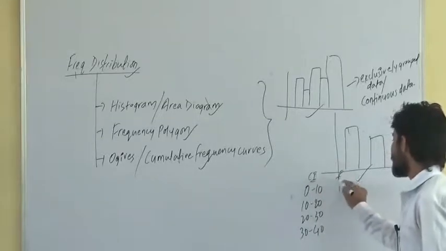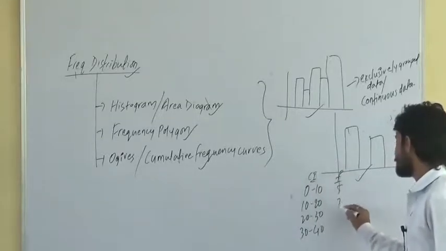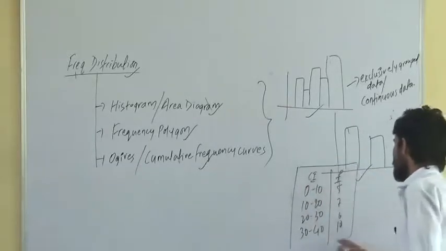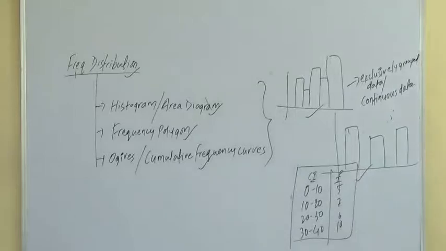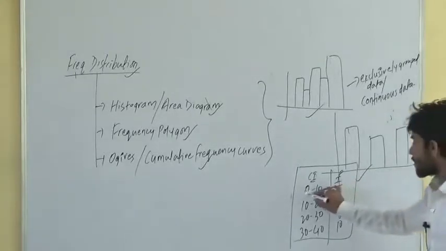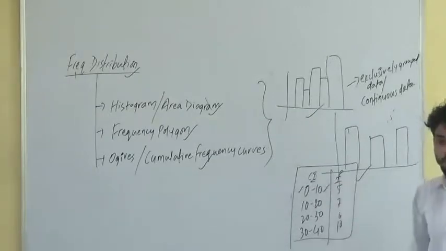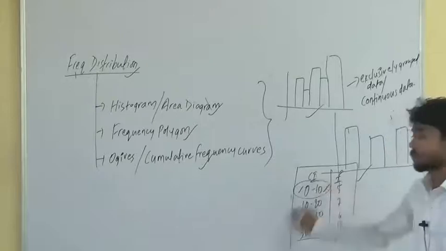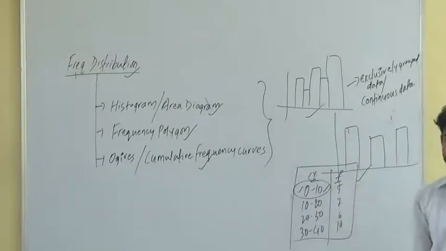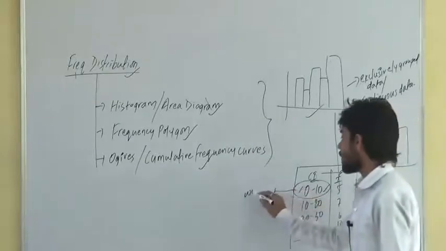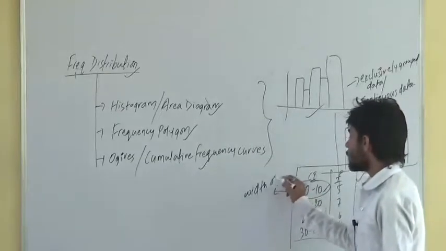Class intervals and the corresponding frequencies here. This is exclusively grouped data. How to identify? This 0 is called the lower limit. This 10 is called the upper limit. 0 to 10 is called one class interval. Getting it? If I ask the width of this class interval, what is the width of the class interval?